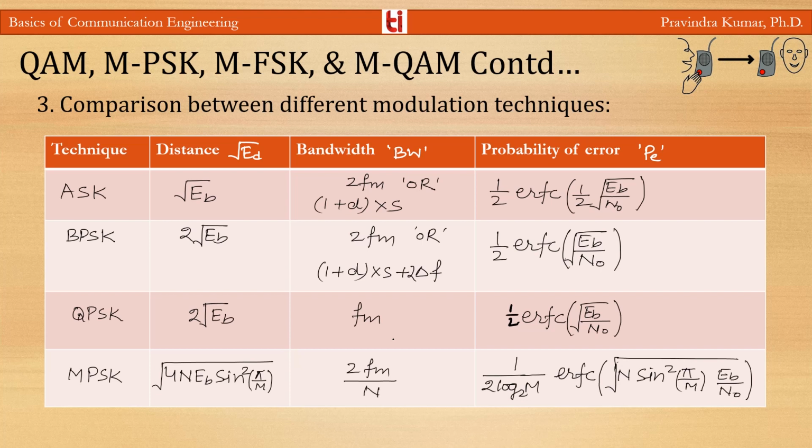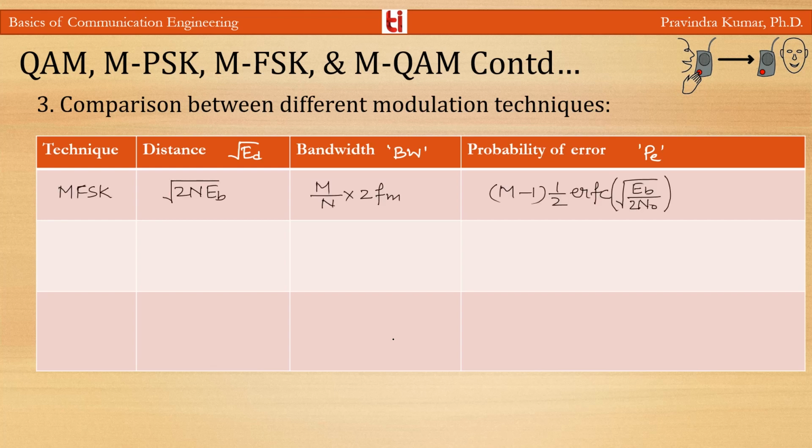For MPSK, the Euclidean distance is root(4n Eb sin²(π/M)), the bandwidth is 2fm/n, and the probability of error is 1/(2 log2 M) erfc(root(n sin²(π/M) Eb/N0)).